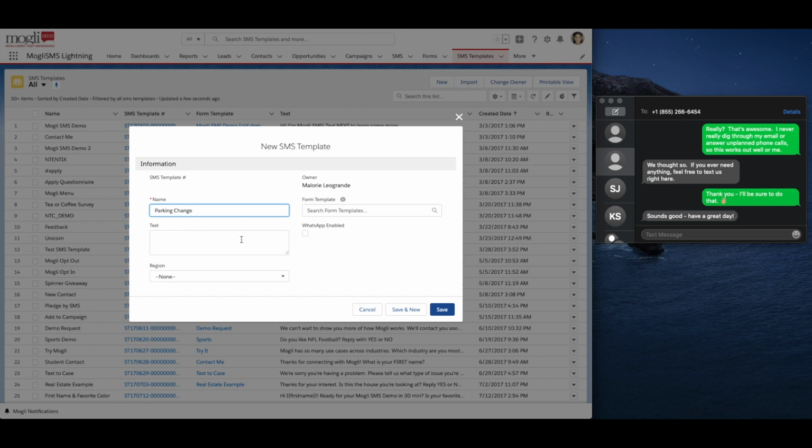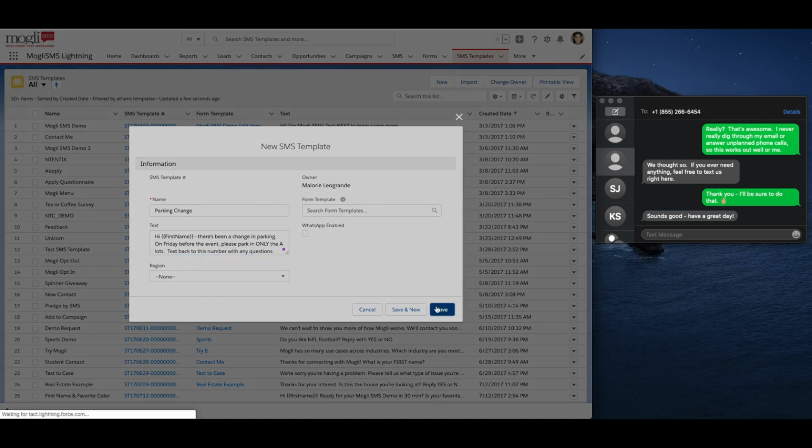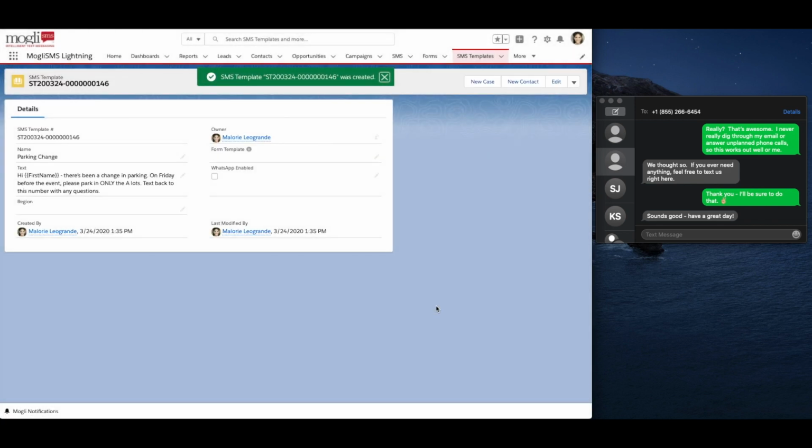In the text field, populate your message. Our SMS template contains a merge field so that our recipients each receive a personalized message. We'll show you how to configure merge fields in just a bit. Click Save. Your SMS template is ready to use.